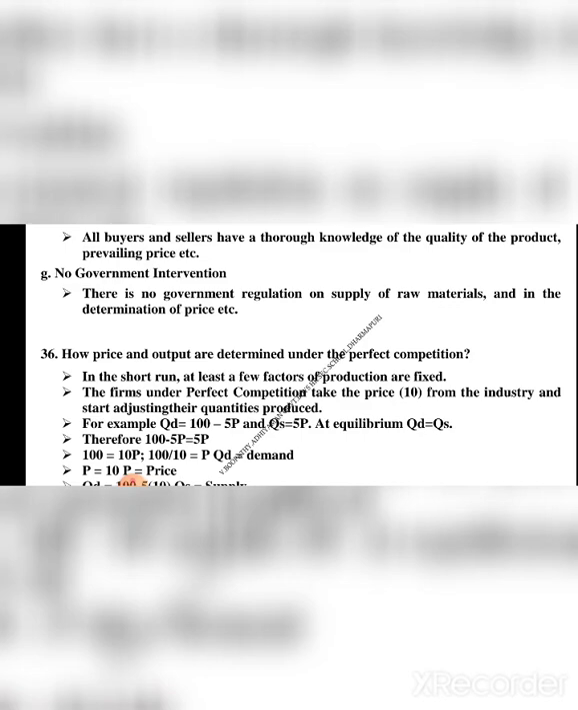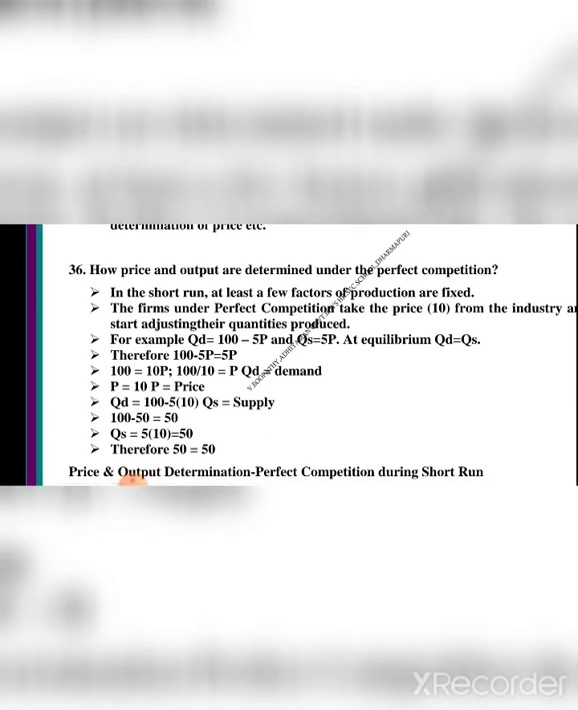So you see, for example, QD is equal to 100 minus 5P, where QD means quantity demanded, and QS is equal to 5P. At equilibrium, QD is equal to QS. Equilibrium means demand is equal to supply, isn't it? Therefore, now we are going to see the calculation for production in perfect competition. Therefore, 100 minus 5P is equal to 5P. 100 is equal to 10P. 100 by 10. Have you got that 10?